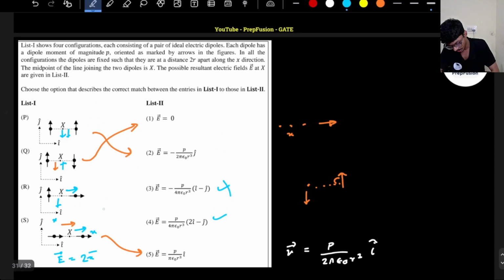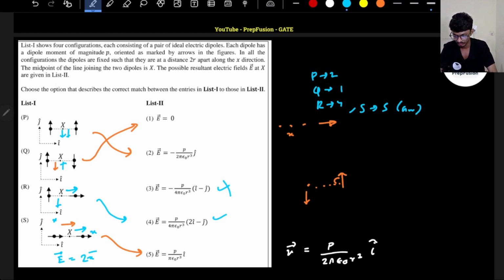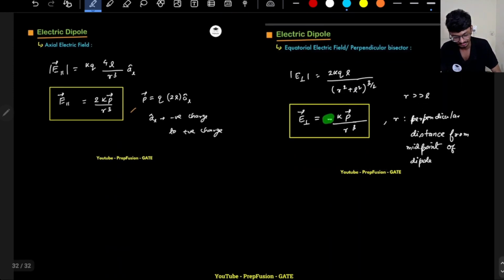So R will be 4. So basically the answer will be P will be 2, Q will be 1, R will be 4, and S will be 5. Okay, so these are all the answers that we were able to find out in the JEE Advanced paper. So actually it was a very good paper. Of course I solved it by myself first, then I came here. I'm not telling you that I'm solving live or anything, nothing like that.